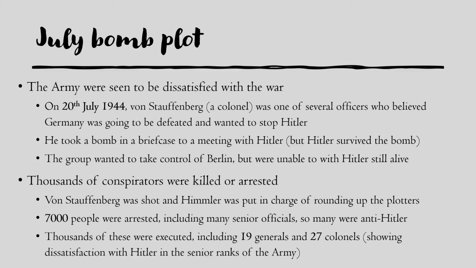7,000 people were arrested. This included many senior officials in the Nazi regime. It showed just how wide the anti-Hitler sentiments were in Germany. And thousands of these were executed, including 19 generals and 27 colonels. It just showed how high up the ranks in the army there was dissatisfaction with Hitler, with what was happening. But they were made an example of, and it was put a stop to.